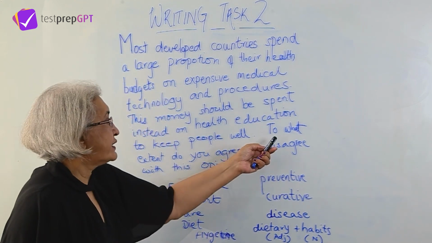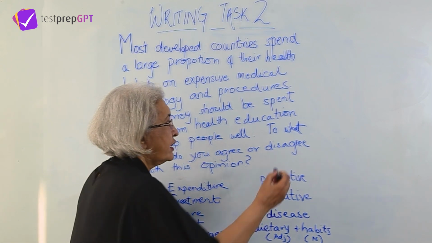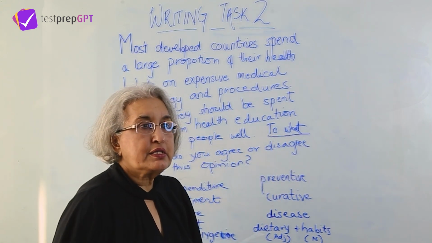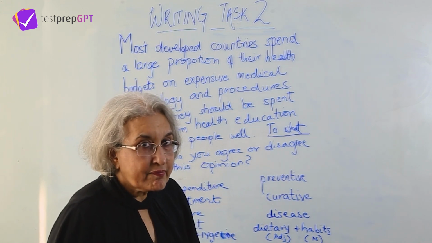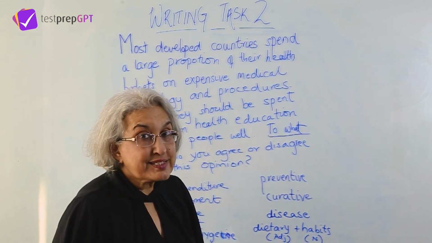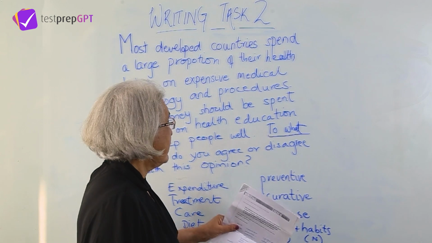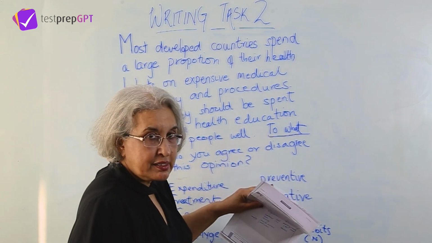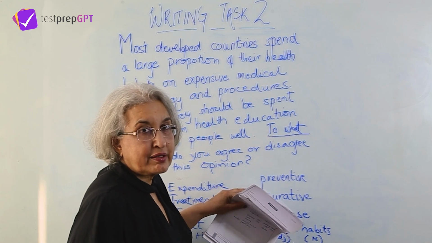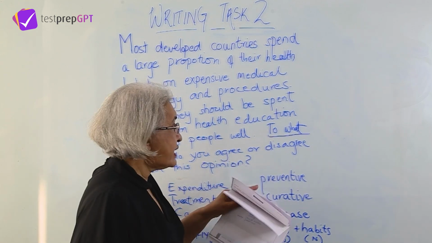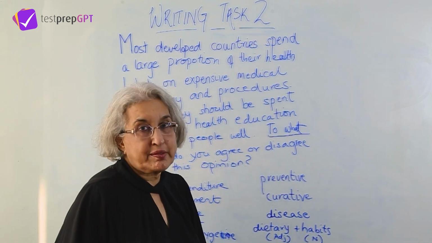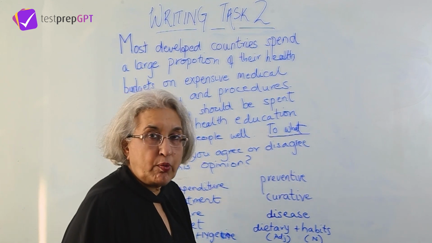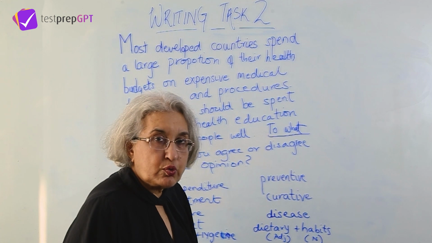Finally, to what extent is important. To what extent? What does this mean? It means either you completely agree with something, or you completely disagree with something, or you partially disagree and partially agree. So there can be any kind of level of agreement or disagreement. That means that this topic is quite open. You can express your own opinion.